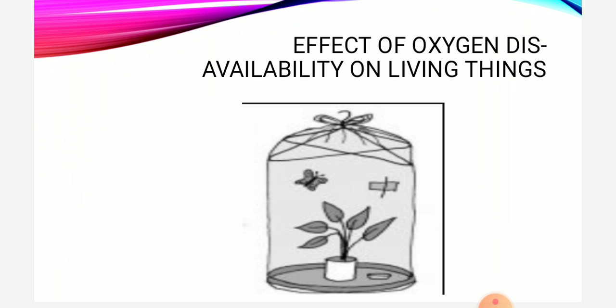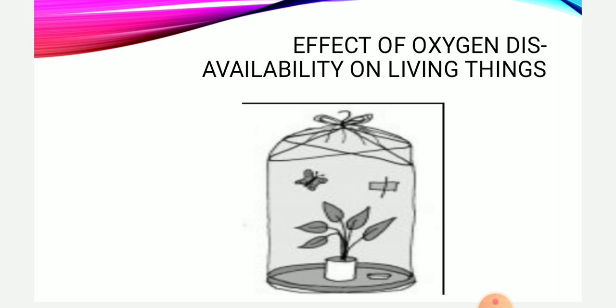You can see that over here I have kept a picture. You can also carry out this small experiment. Just take a small plant and cover that plant with a glass jar. When you cover the plant with the glass jar, after a few days you will see that the plant will die off, or the plant will start withering.